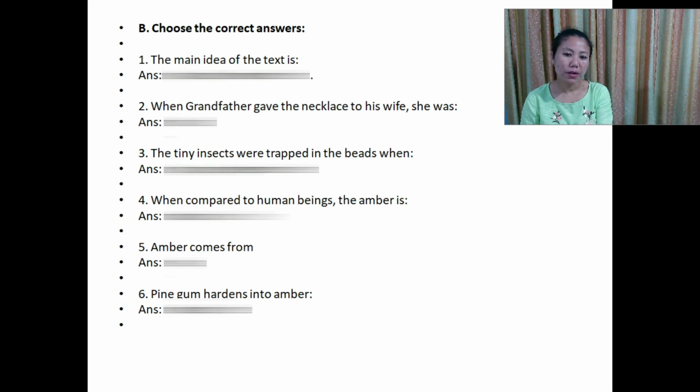Number 4. When compared to human beings, the amber is. Correct option is A. Much older. Number 5. Amber comes from. Correct option is A. Pines. Number 6. Pine gum hardens into amber, and the correct option is A. In the forest.